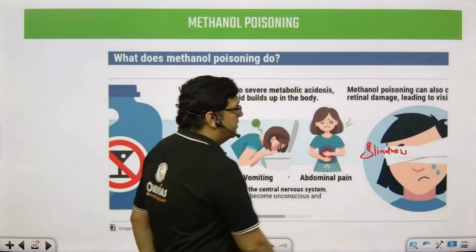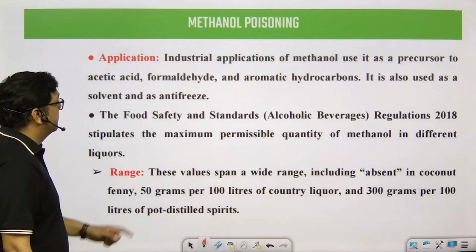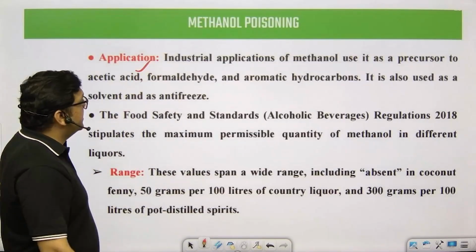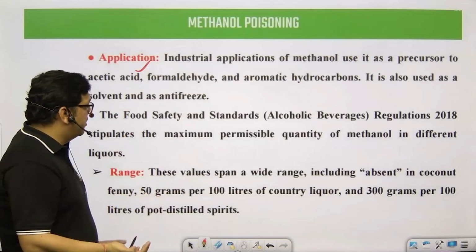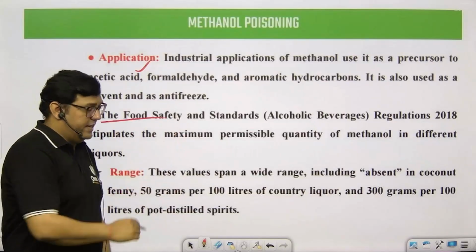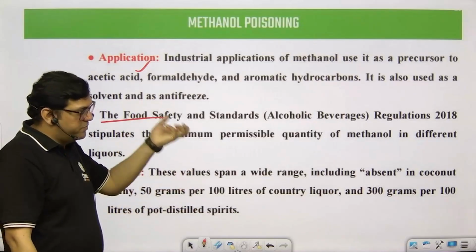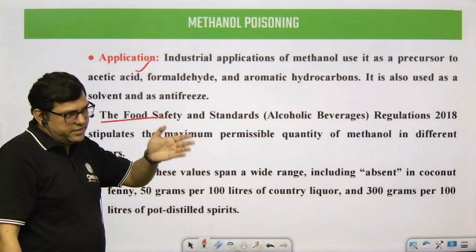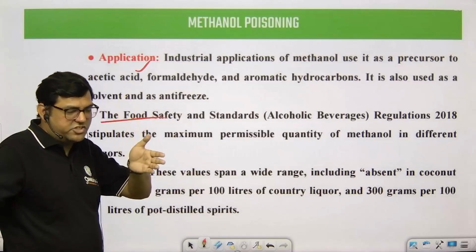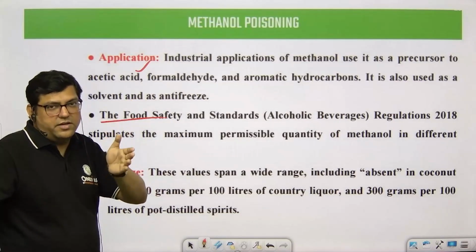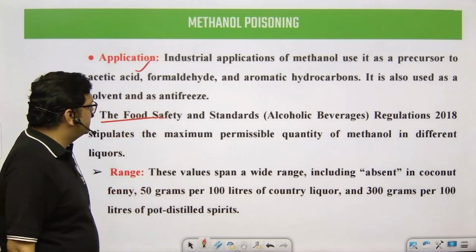Even it may cause blindness, methanol poisoning. So there are a number of applications of methanol at the industrial level, but at the liquor level it has to be ethanol. If there is a conversion of methanol instead of ethanol, then such kind of problems happen.